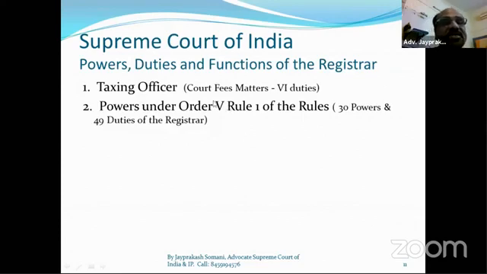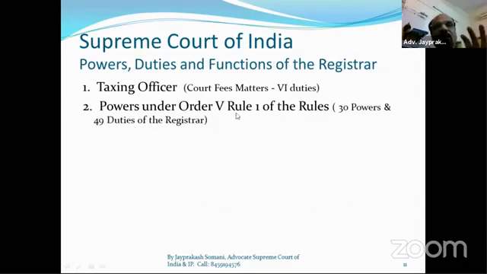Now this slide is Supreme Court of India, power, duties, and functions of the registrar. So this is a taxing officer, meaning the officer who looks after court fee matters is called the taxing officer. Whether the court fee has been paid properly or not, all this is checked here.